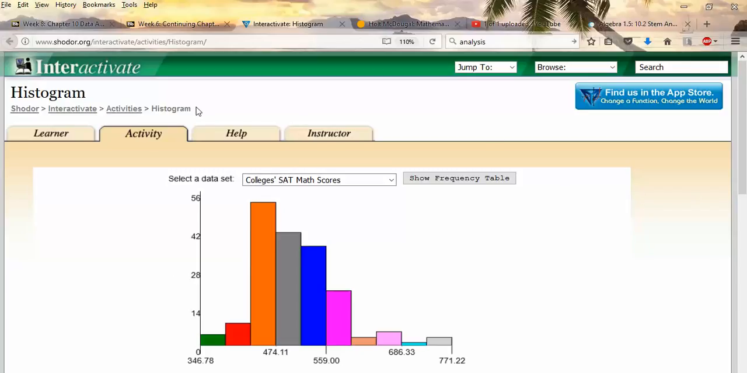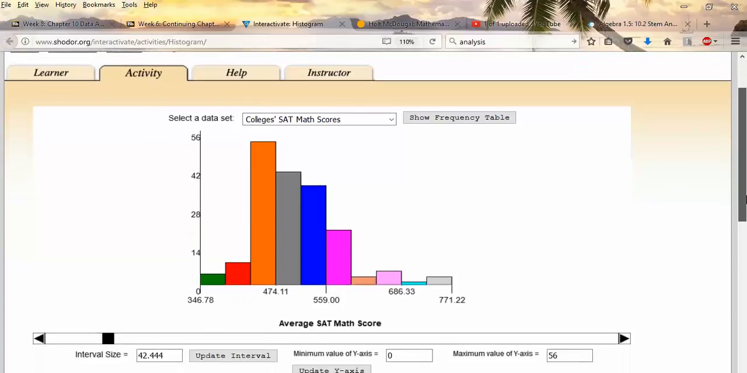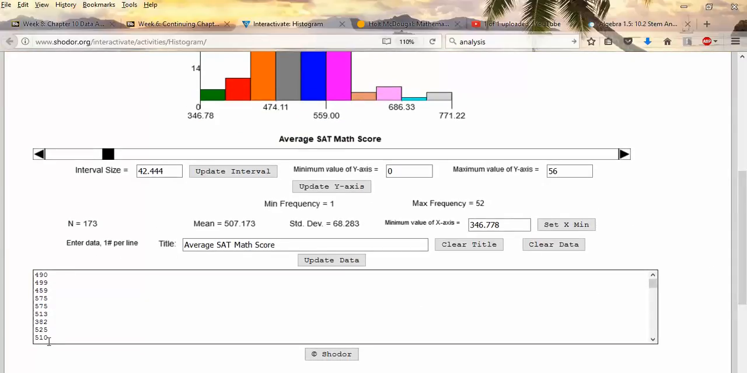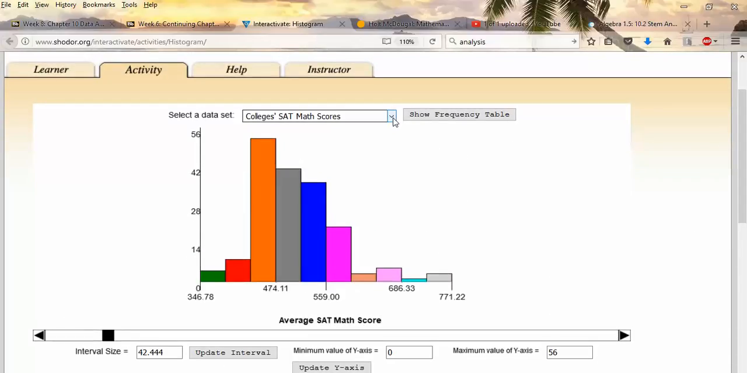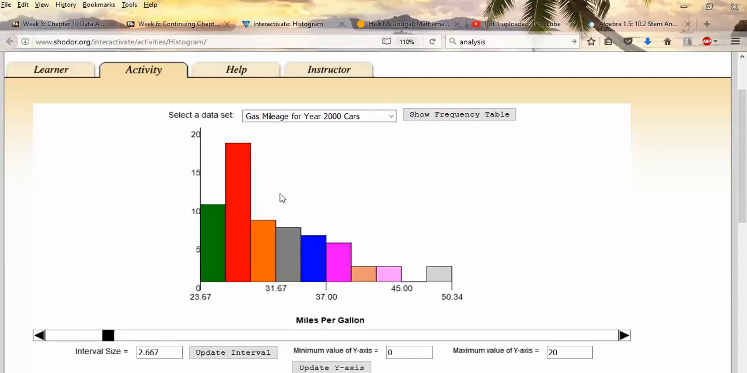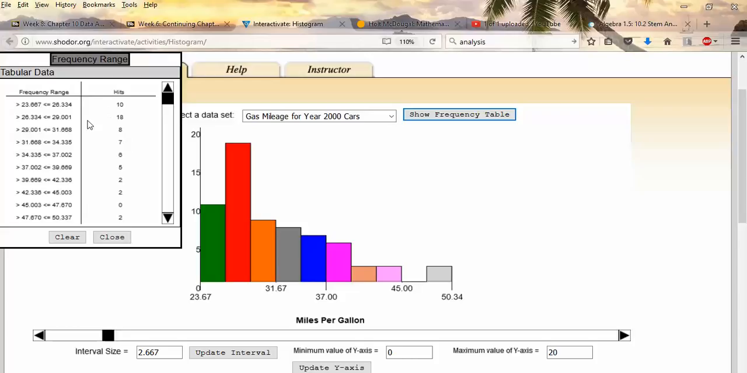So the website is here. I've already opened it up. You can see that there's already a histogram showing, but that's not the one that we're going to use. And there's all kinds of stuff that you can set. This is where the data has already been entered. And I'm going to change this. They already have some other data here, and one of the data pieces that they have is the gas mileage. So it automatically updated it for me. We can click on Show Frequency Table, and this is how they chose to make their intervals.